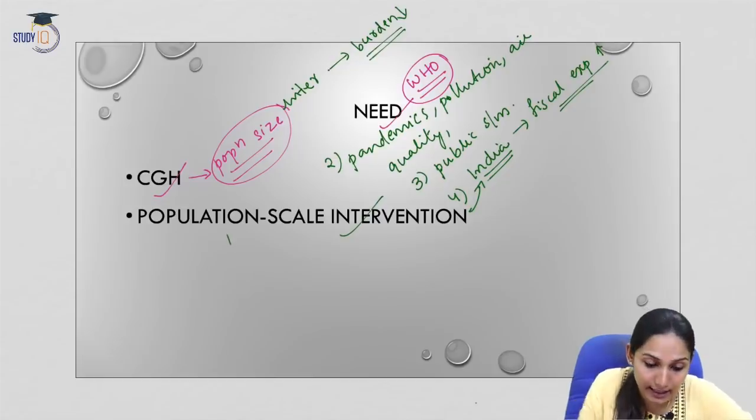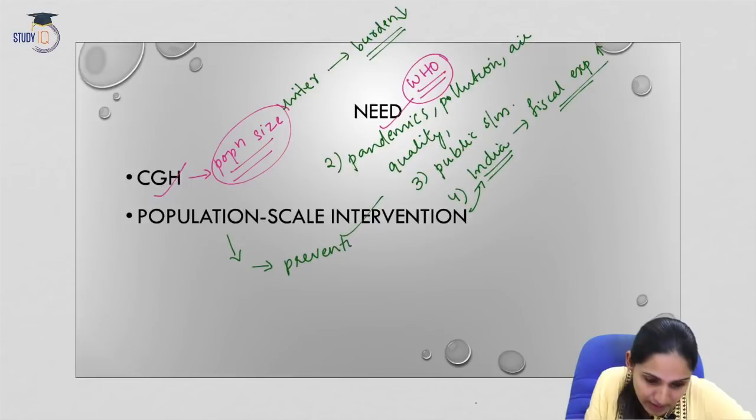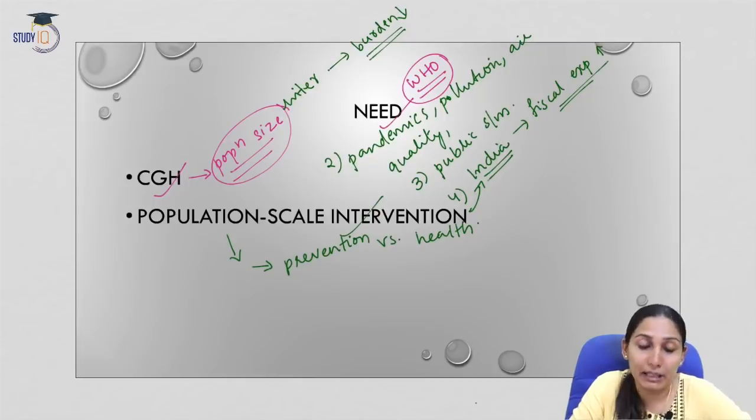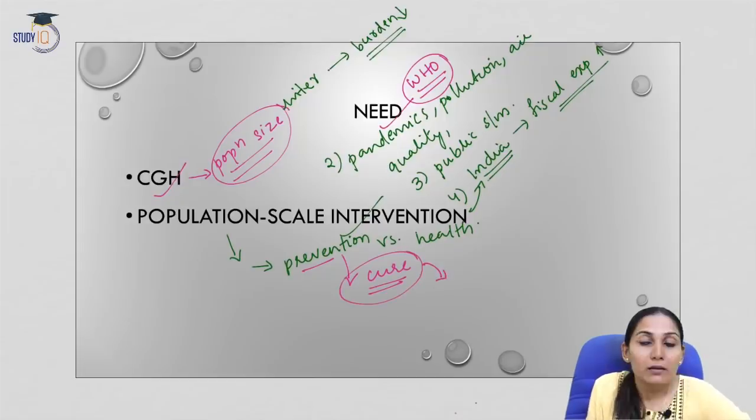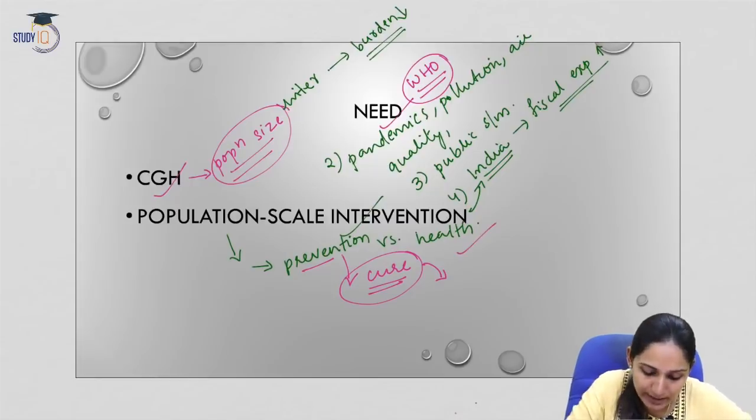Another thing is that this will also address the debate on prevention versus cure. This is because when we look at the public healthcare system, it mainly focuses on cure rather than prevention or health. So the main focus is on curing of diseases. But the CGH will address all these issues. That is why we need the CGH, or the Common Goods for Health.